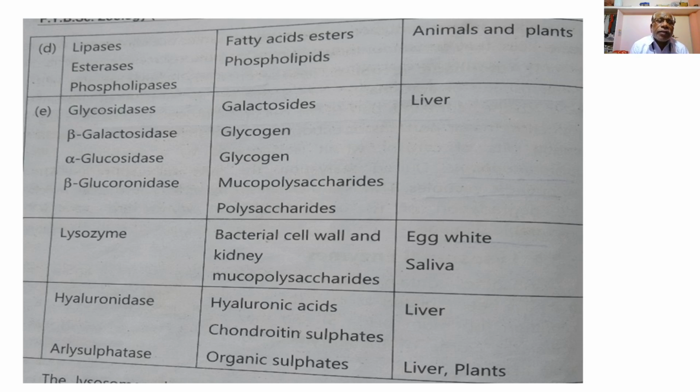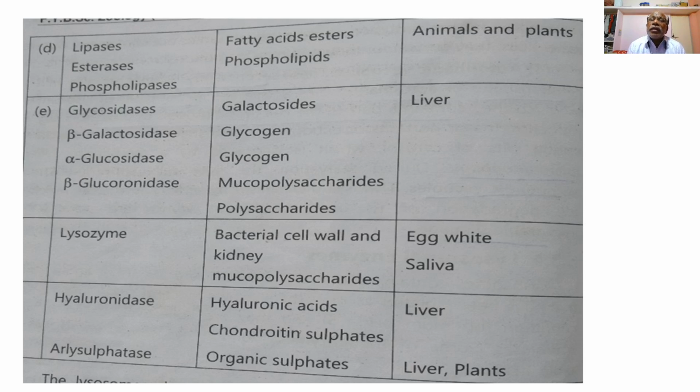Then hyaluronidase and aryl sulfatase, another category of the enzyme. These are the two enzymes which act upon hyaluronic acids, chondroitin sulfates, and organic sulfates.